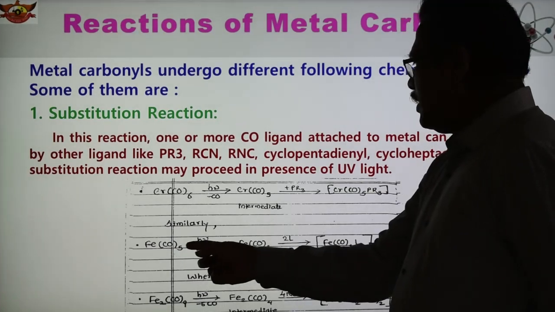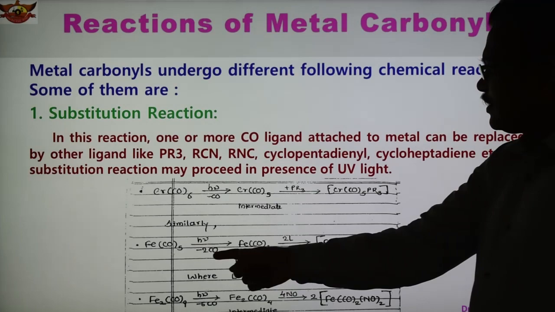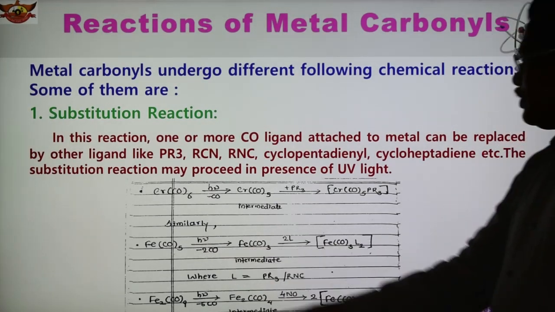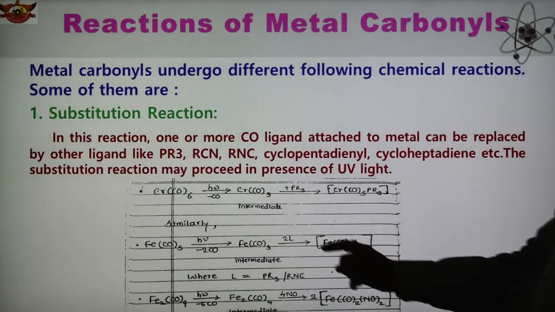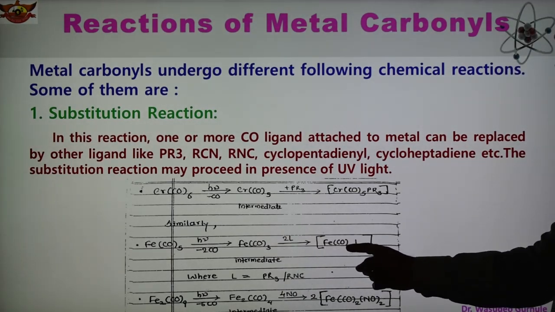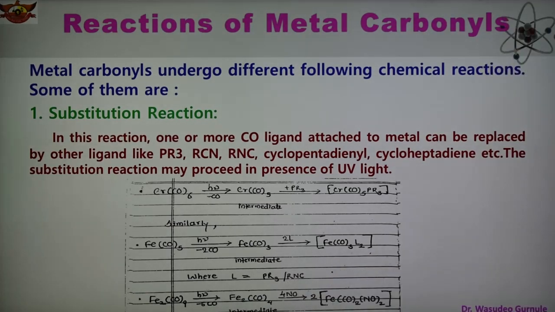Fe(CO)5 undergoes reaction in the presence of UV light, and in this case there is a removal of 2 CO, and therefore it becomes Fe(CO)3, and addition of 2 ligands. So now here, Fe(CO)3L2, where L may be PR3 or RCN or RNC. So these are the reactions of substitution.